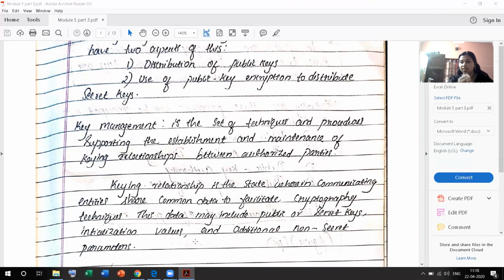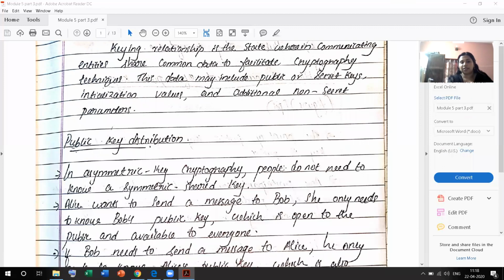In our module we are dealing with Alice and Bob. Alice is the sender and Bob is the receiver. Therefore, the information and the public and private keys make up the key relationship between the authorized parties. The key relationship is the state wherein communicating entities share common data to facilitate cryptographic techniques. This data may include public or secret keys, initialization values, and additional non-secret parameters.